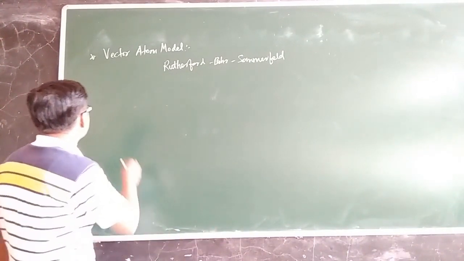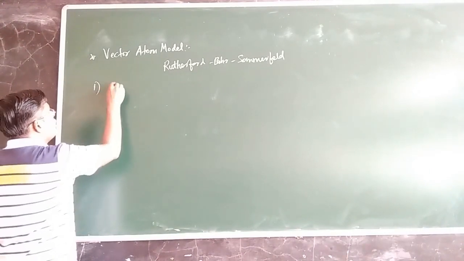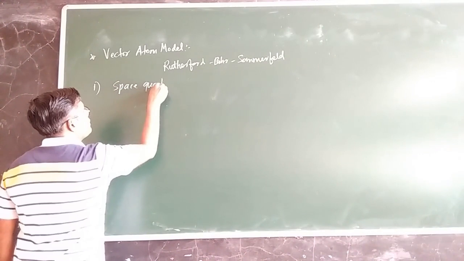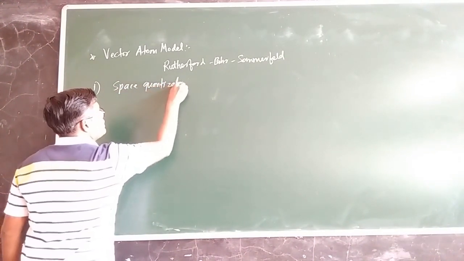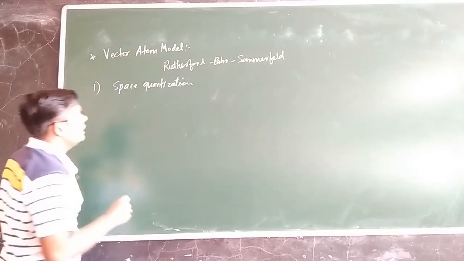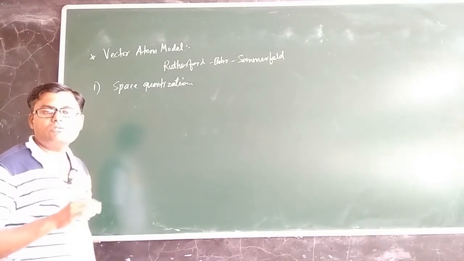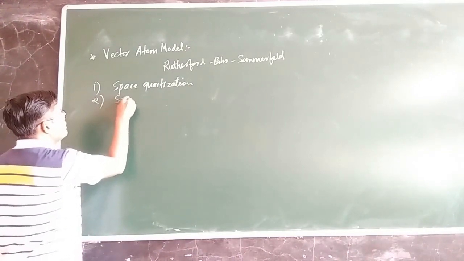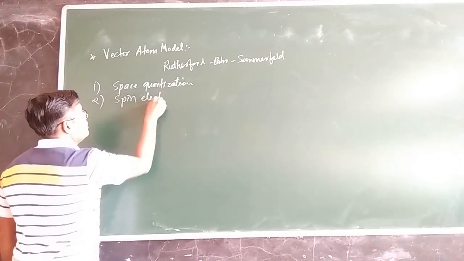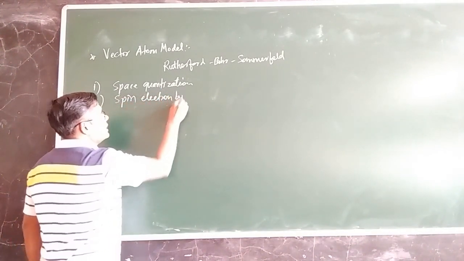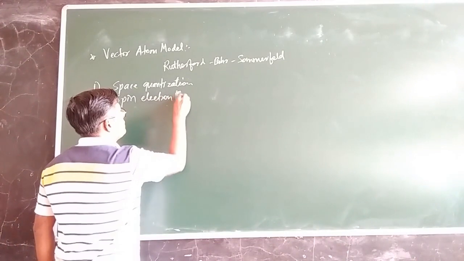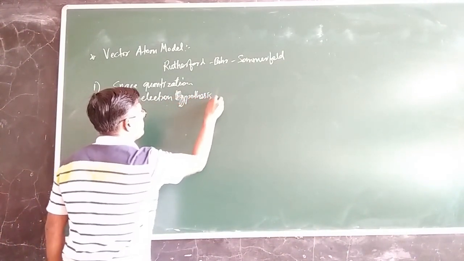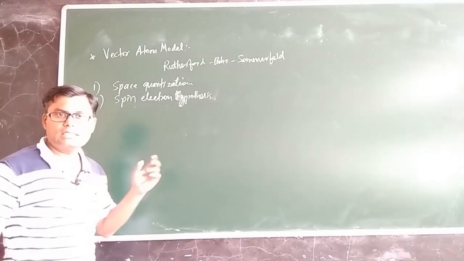The first important characteristic is the concept of space quantization, and another important characteristic is the spin electron hypothesis. Okay, so we shall see them one by one.